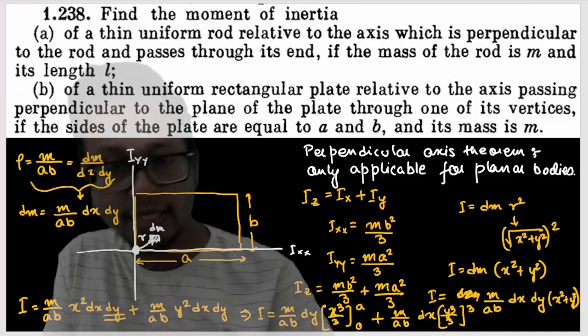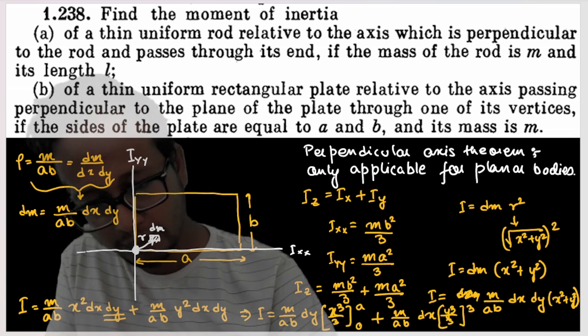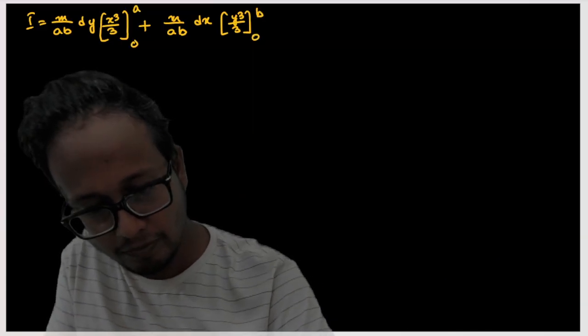The limits of x cube by 3 are from 0 to a, and y cube by 3 from 0 to b.